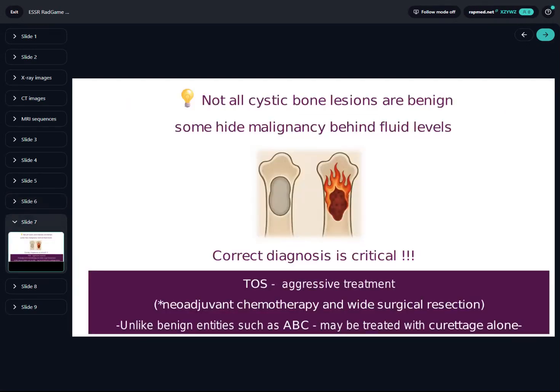This case is a reminder that not all cystic bone lesions are benign. Some, like telangiectatic osteosarcoma, can mimic benign entities such as ABC. Especially when fluid levels dominate the imaging, we need to suspect telangiectatic osteosarcoma too. And correct diagnosis is critical, because while ABC might be treated with simple curettage, telangiectatic osteosarcoma requires an aggressive approach, usually neoadjuvant chemotherapy followed by wide surgical resection. A misdiagnosis can mean a missed opportunity for life-saving treatments.